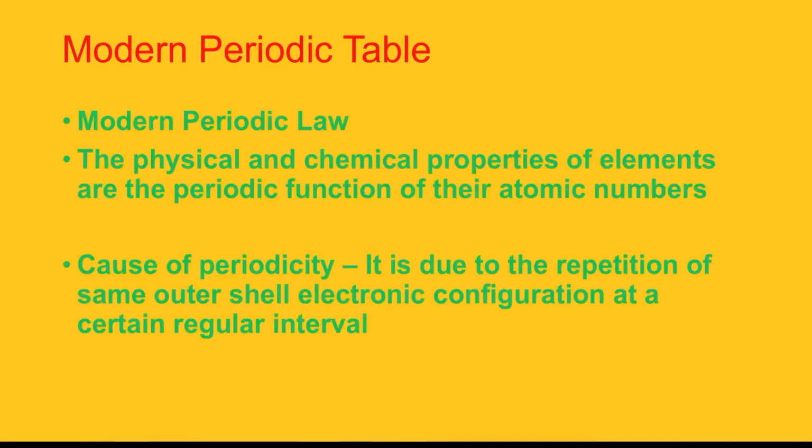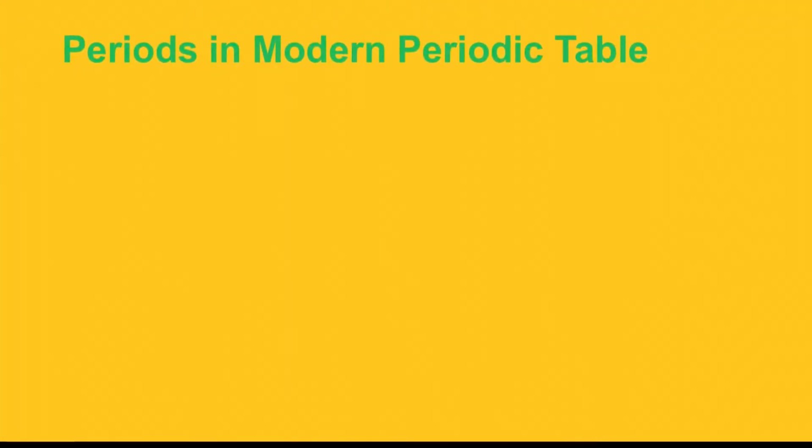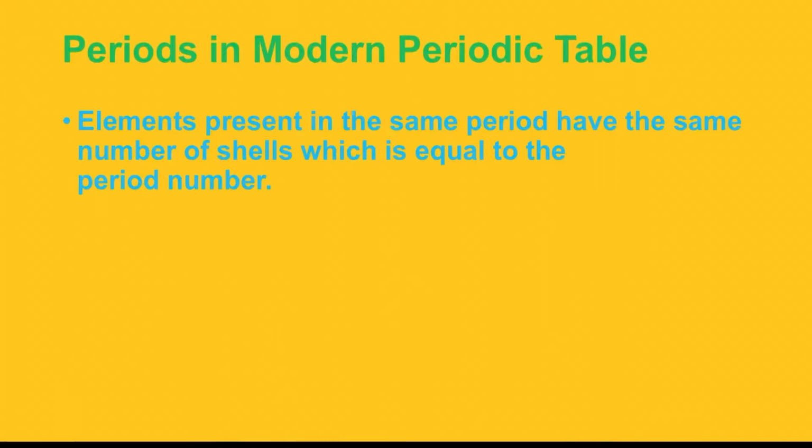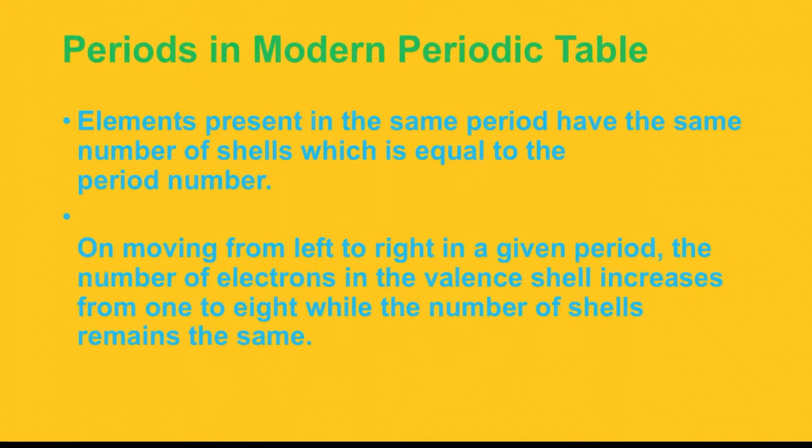It is due to the repetition of the same outer shell electronic configuration at certain regular intervals, because we have the same number of outer shell electrons which we see in the groups. Periods in the modern periodic table: elements present in the same period have the same number of shells, equal to the period number, while moving from left to right in a given period, the number of electrons in the valence shell increases from 1 to 8 while the number of shells remains the same.